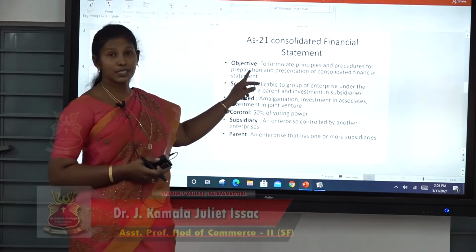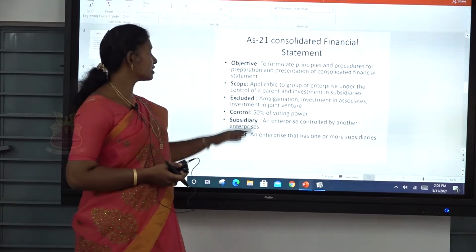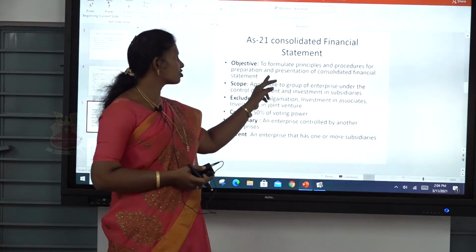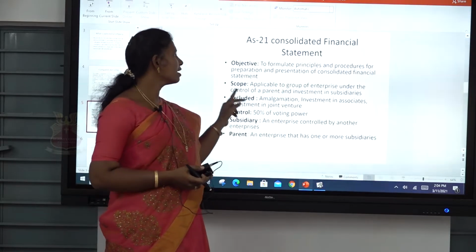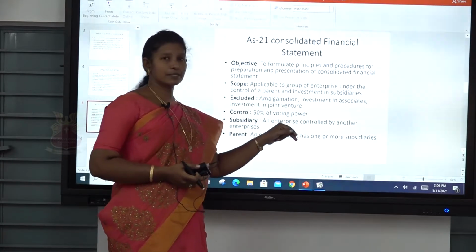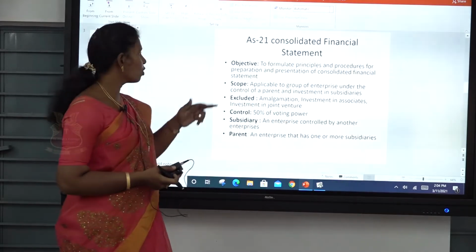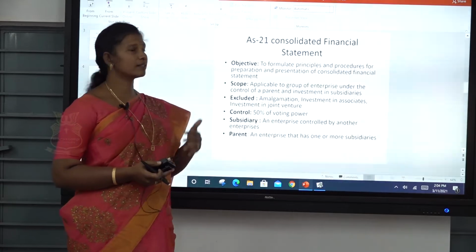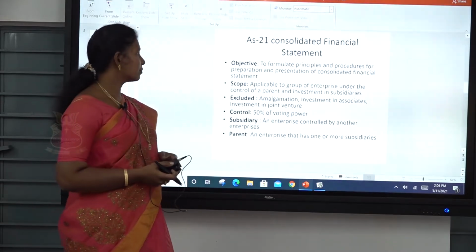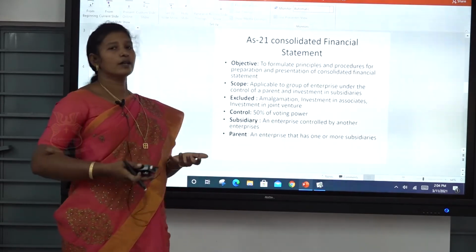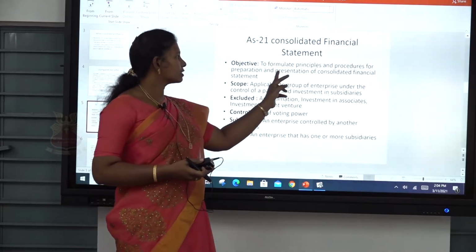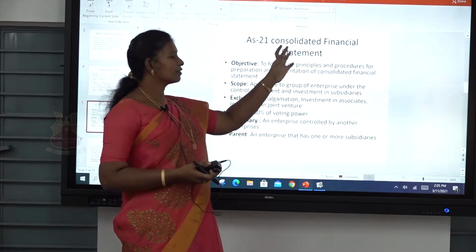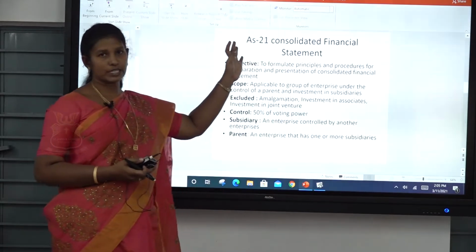First, what are the objectives of accounting standard 21? The first objective is to formulate the principles and procedures for preparation and presentation of consolidated financial statements. What are the principles? What are the procedures? We have to follow the rules and regulations to make the consolidated financial statement, how it is presented by the company, and how to consolidate it. This is the main objective of accounting standard 21.